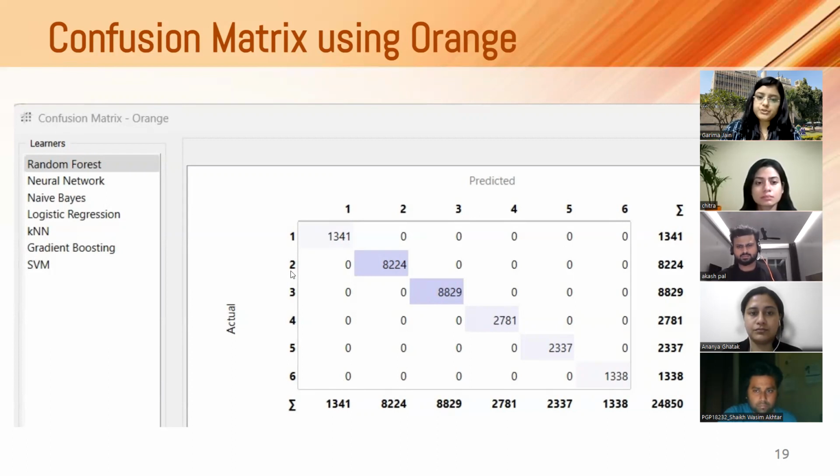Likewise, for the ranked 2 AQI bucket, the values are identical. Moving on further, for all the data that we have, it is giving us the best result. So we thought of choosing random forest as the best model for our data.